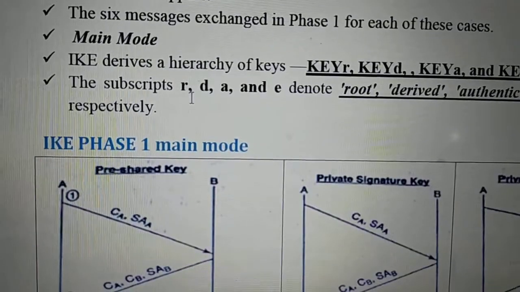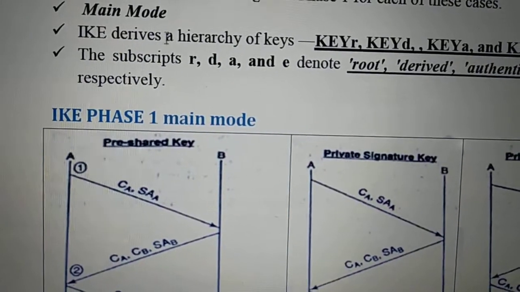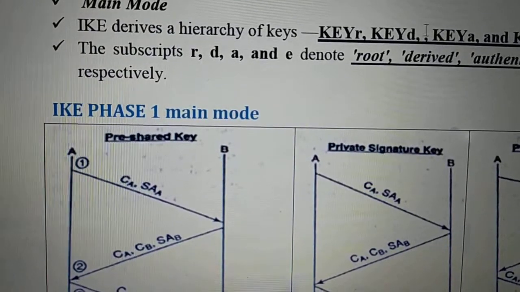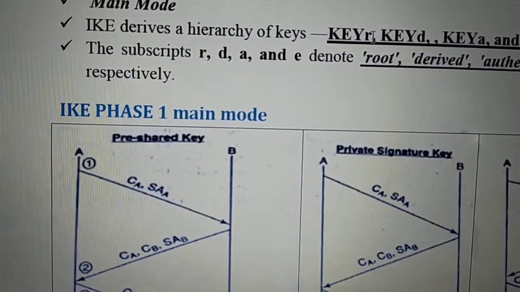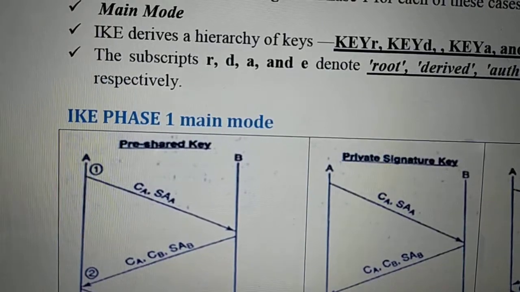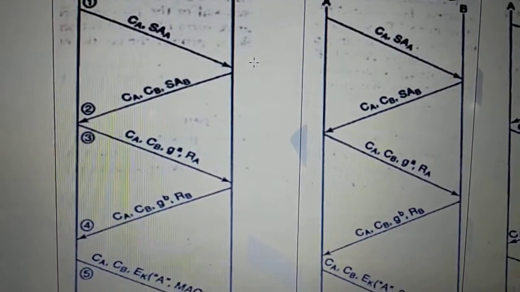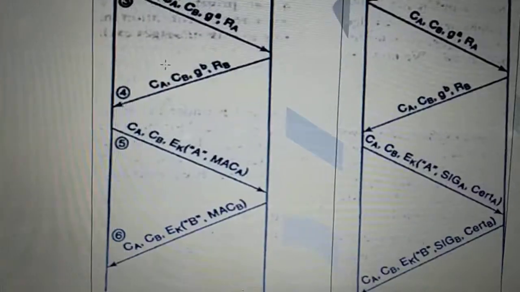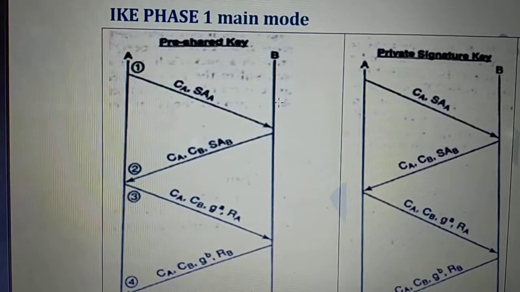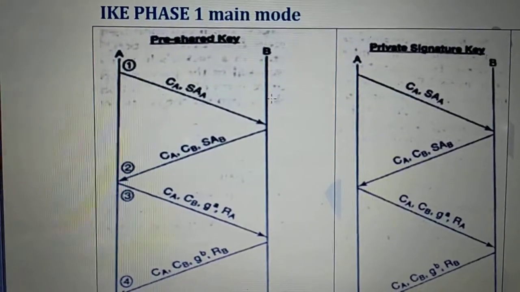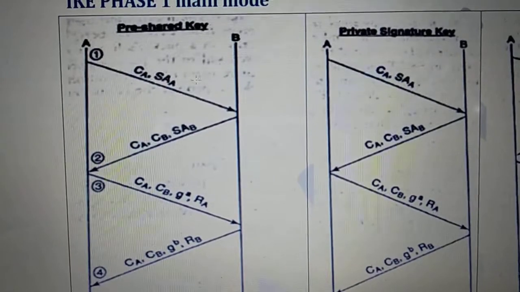Okay, so what are the 6 messages being exchanged? Before that, see, these are the keys that are going to be derived. Key R is for root, key D is derived, then authentication and encryption. Just remember this flow of messages, and then you can explain other things. What is main mode? IKE phase 1 main mode. As we said, this is an exchange of 6 messages, whereas phase 1 aggressive mode is an exchange of 3 messages, right? So what are these 6 messages?